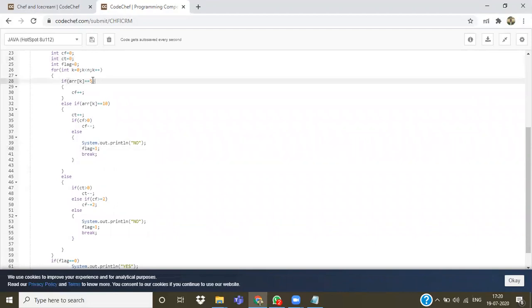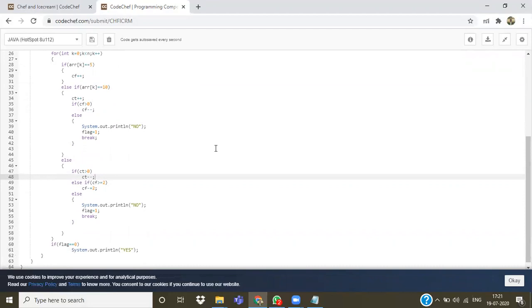And if the person is not giving 5 rupees or 10 rupees, then we will move forward to the else part, which means he is giving a 15 rupees coin. So firstly we will check for a 10 rupees coin. If the chef is having a 10 rupees coin, then we will decrement it by 1. Otherwise we will check CF, the 5 rupees coins. If the chef is having 2 or more 5 rupees coins, then we will decrement it by 2. Otherwise, we will print no, because the chef is not having coins to return them back. Then it is not possible to buy.